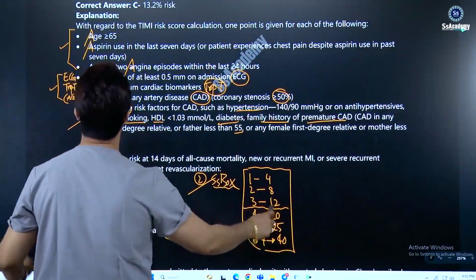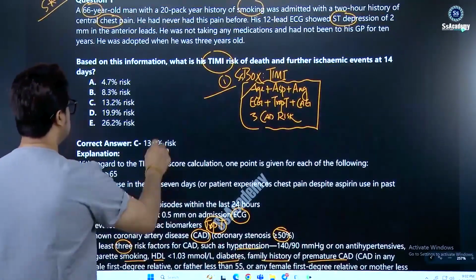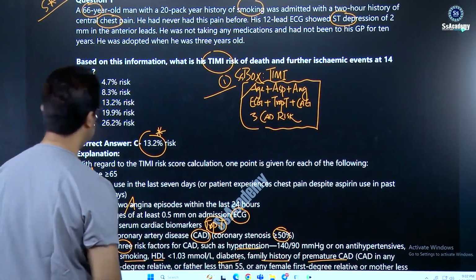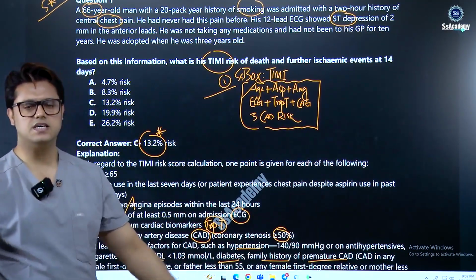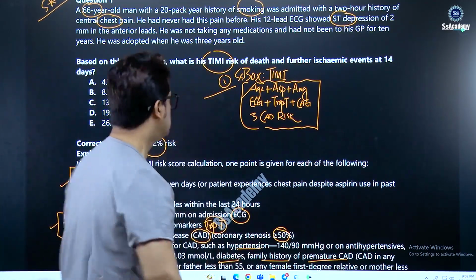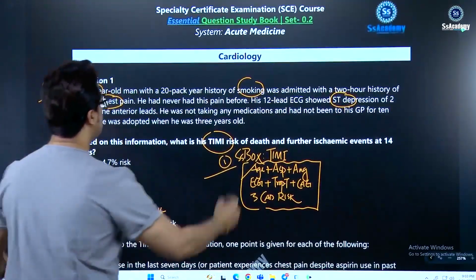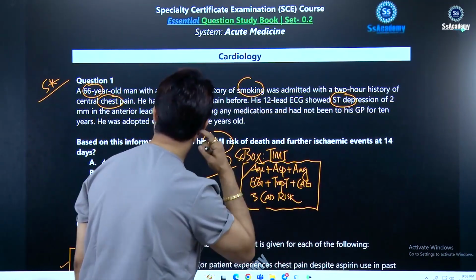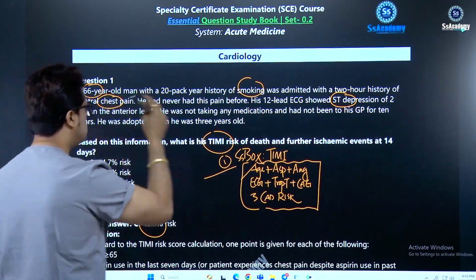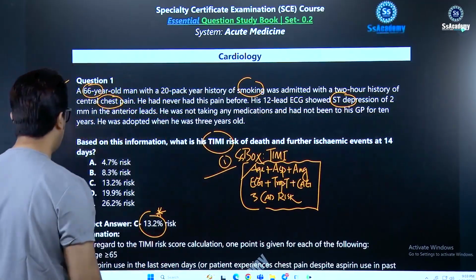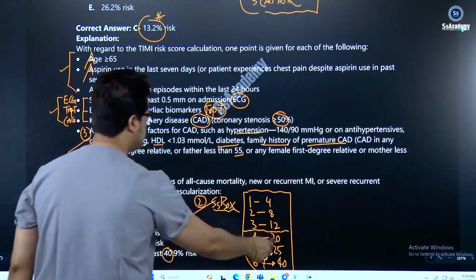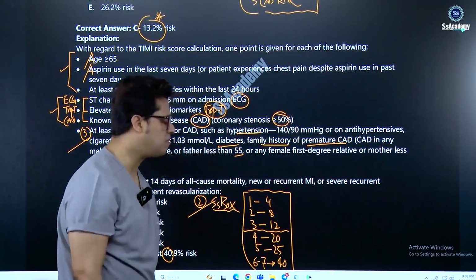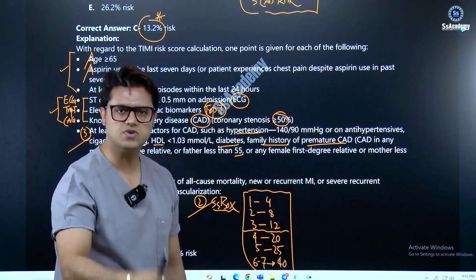So a score of 3 is near the 12. So here it's a 13.2% risk. So you got the 3, my dear. So this is important. So you can easily give the right answers correctly with confidence. So other than the smoking, if there is hypertension, diabetes, family history, hyperlipidemia, cholesterol, then in that case the score will be increasing. So in that case 4, that is 20, so you can remember. So once again, 1, 2, 3, 4, 5, 6, you remember that. 4, 8, 12, 20, 25, 40.